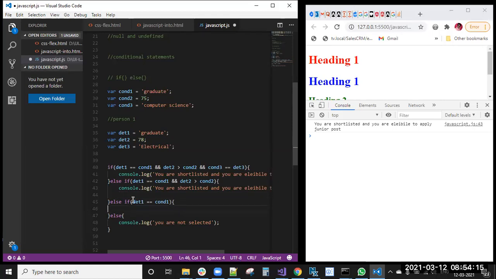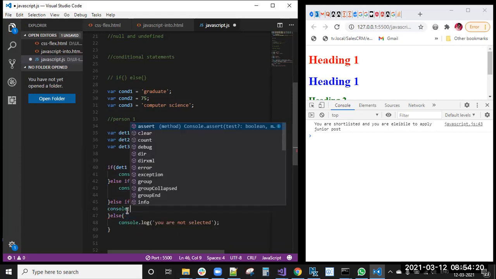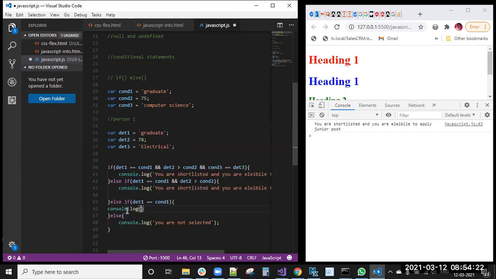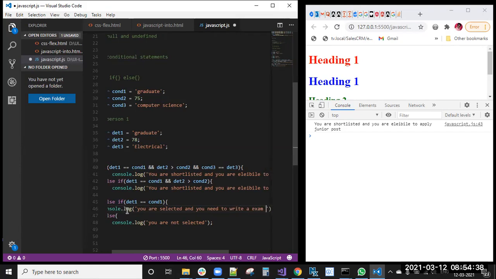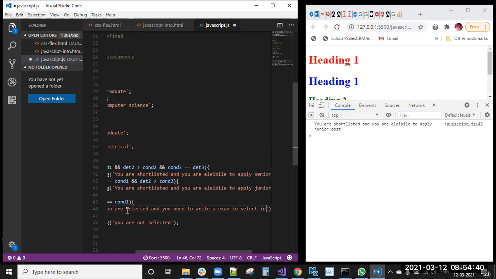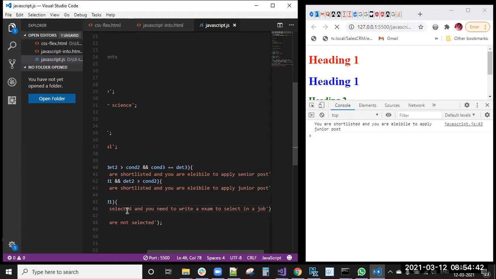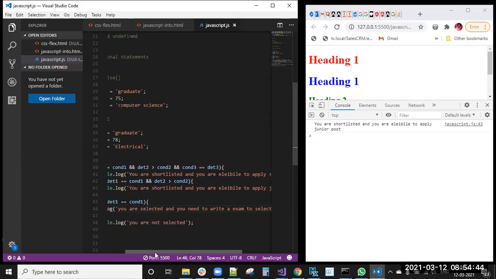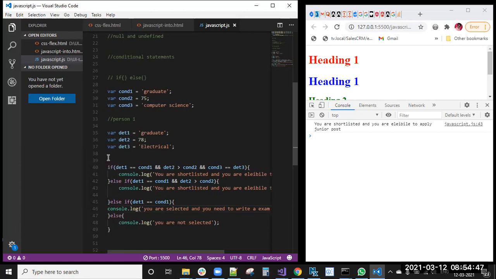If you are a graduate, then console.log: you are selected and you need to write an exam to be selected for the job. So this is the third condition.